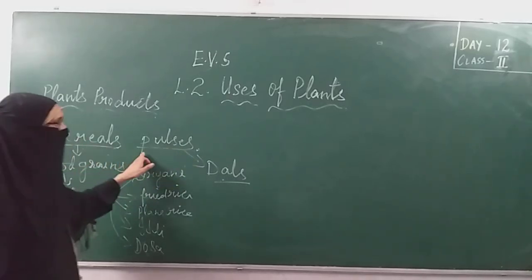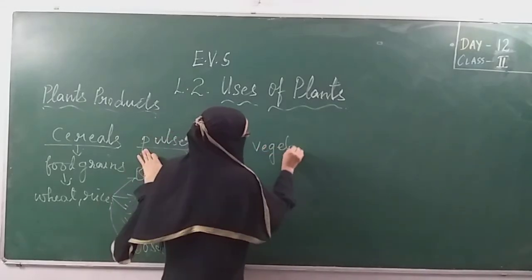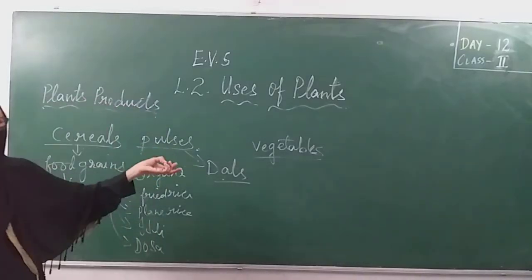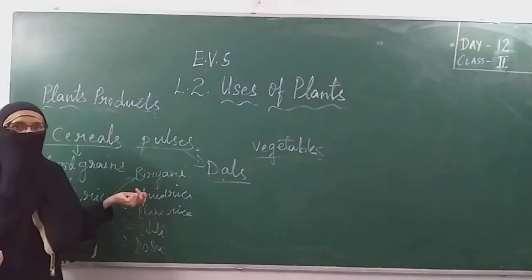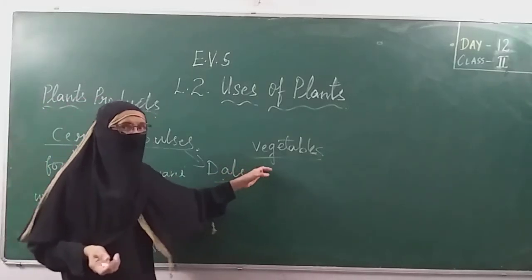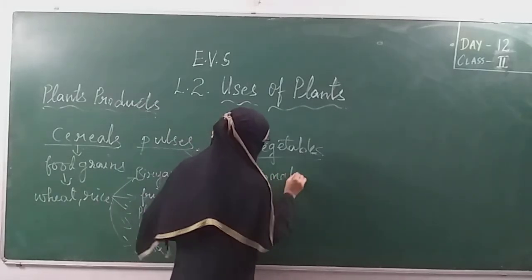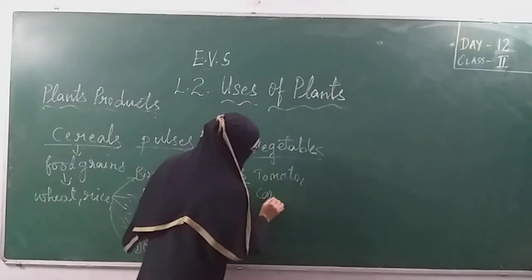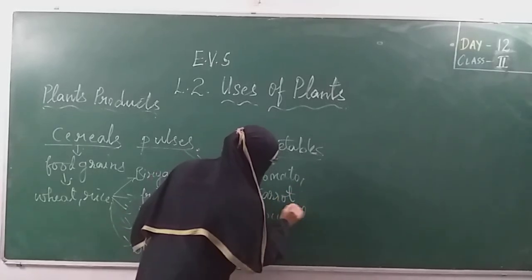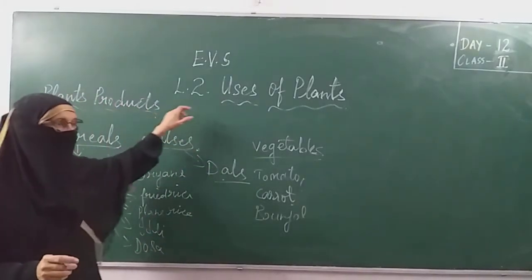Besides cereals and pulses, what other parts of the plant are we eating? Vegetables. Give some examples of vegetables. Yeah, carrot, tomato, brinjal, these are the examples of vegetables. These are the vegetables which we get from plants. Pulses we are getting from plants.